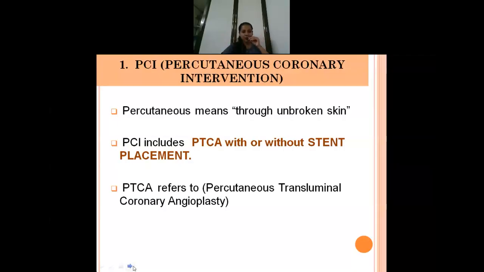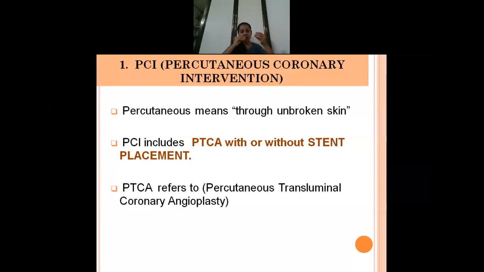So please note down, this is angioplasty, not angiogram. Angiogram I have discussed in cardiac catheterization. That was a diagnostic procedure to detect the place where exactly there is a blockage in the coronary artery, while PTCA, that is angioplasty, is a surgical procedure to treat the condition.